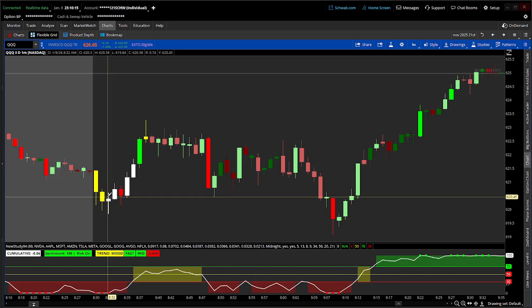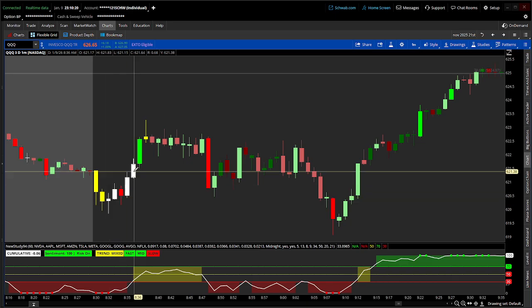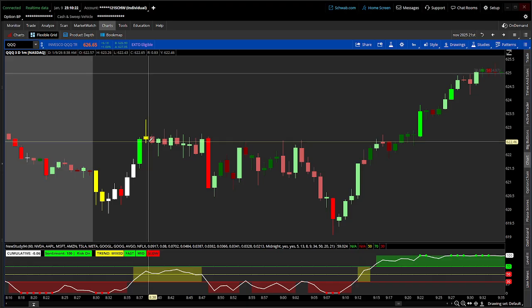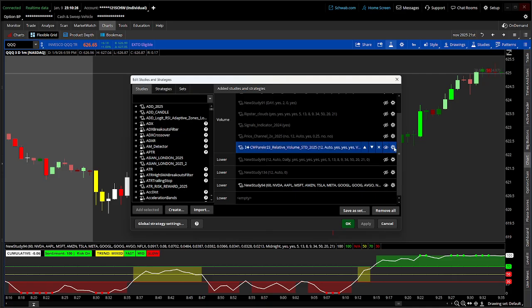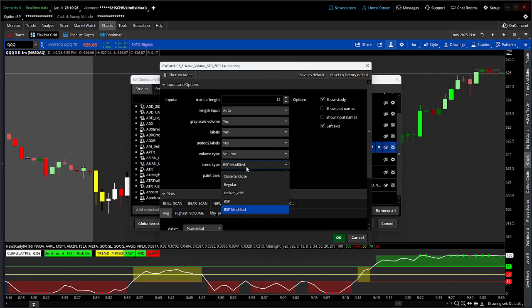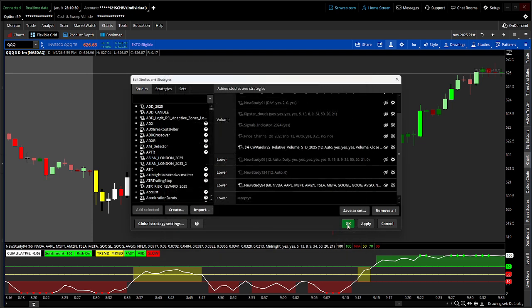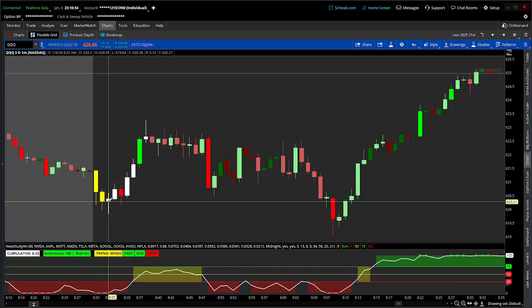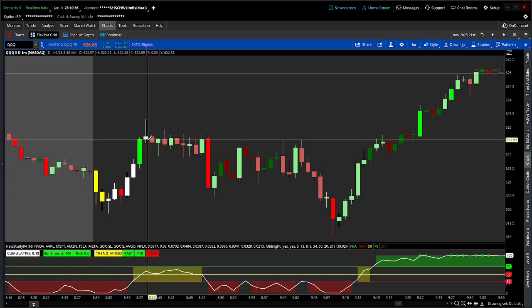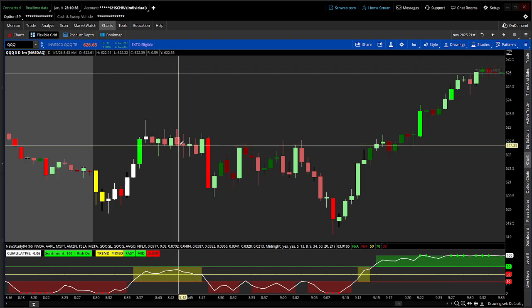If you want to take the trade based off this candle right here, and then the next candle from there, I believe I have my volume indicator based off of, no, I have it based off a modified one, so just close. So now it's showing close to close. But you can see where it says chop, and you can see exactly what happened. Everything just got choppy.